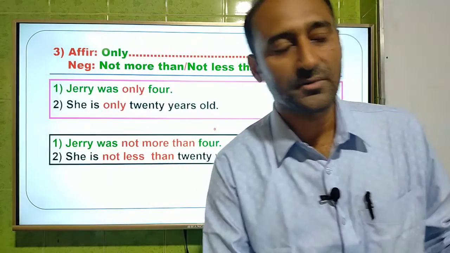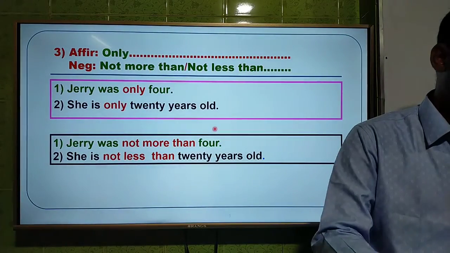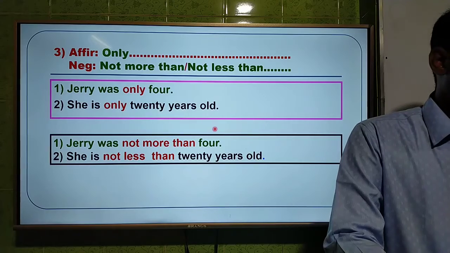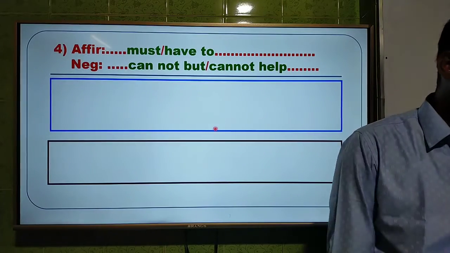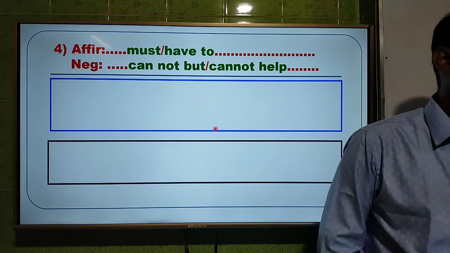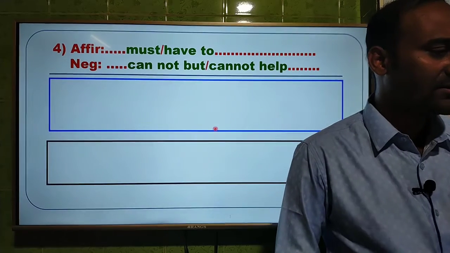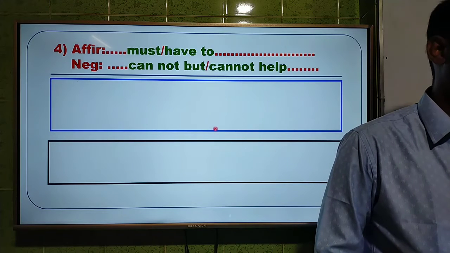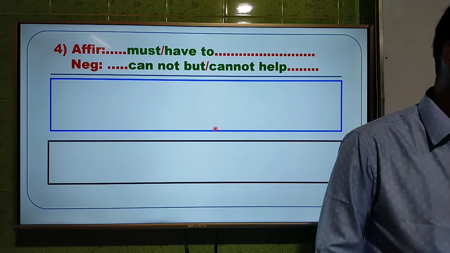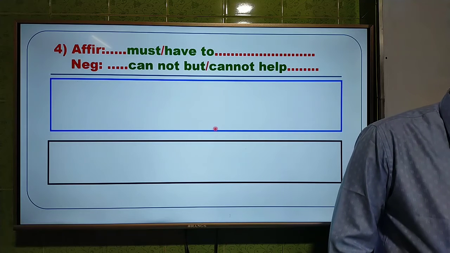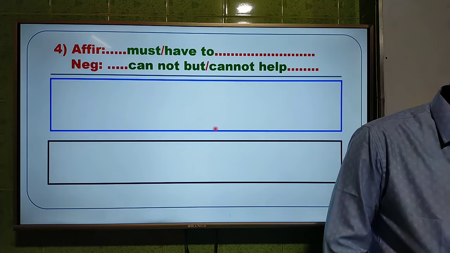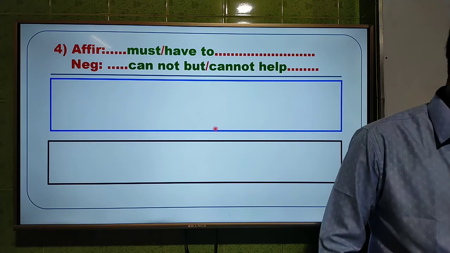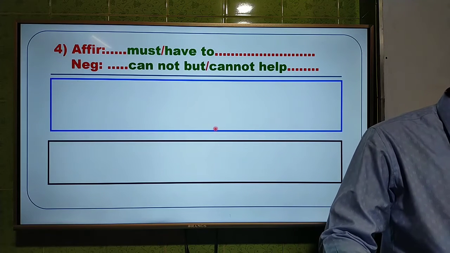And look at the screen. Okay, this is the fourth one, and this one is affirmative with must or have to. Look at the screen please. And by the time Badshamia is with us, Assalamu alaikum, wa alaikum assalam. Welcome you, Badshamia.